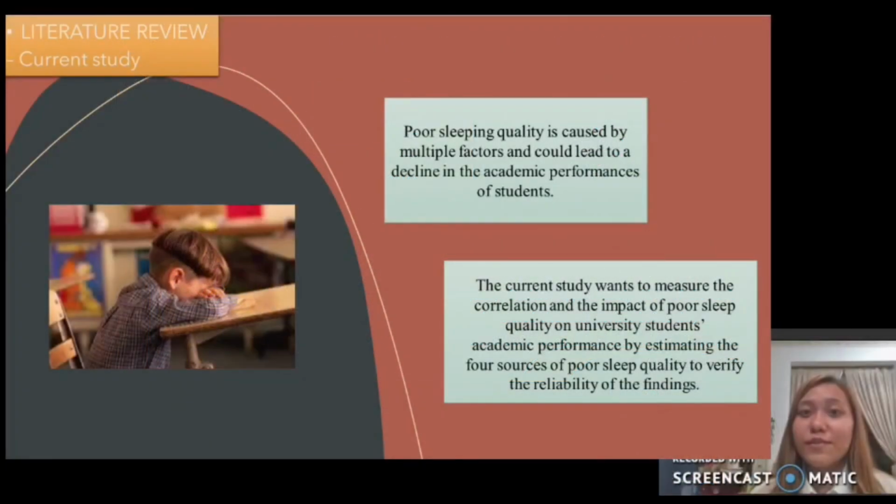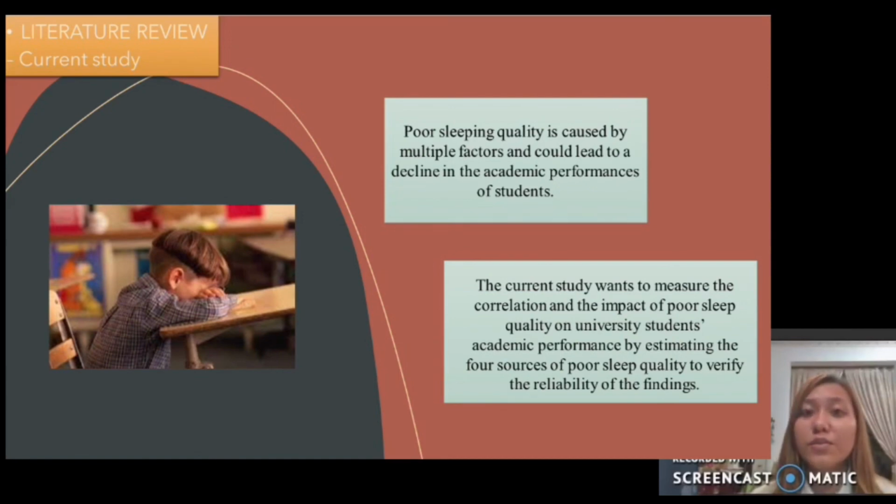Previous studies focus on specific sources of sleep quality while studying the impacts of sleep quality on academic performance among university students. In the past, the number of researchers was limited. They used various sources of poor sleeping quality factors to investigate the relationship between sleep quality and academic performance among university students. Poor sleep quality is caused by multiple factors and could lead to a decline in the academic performance of students.